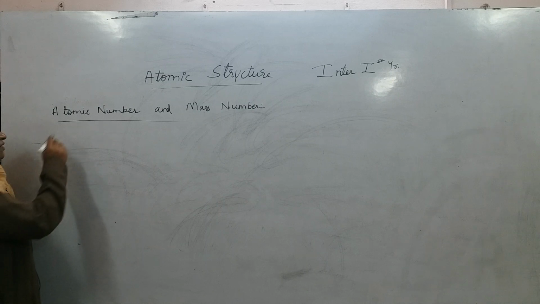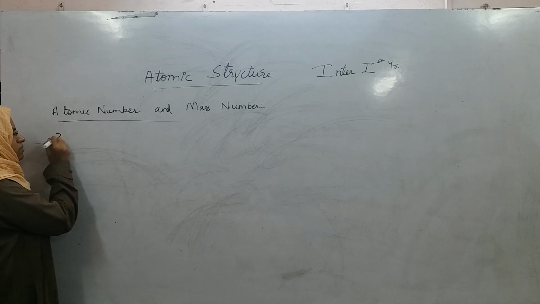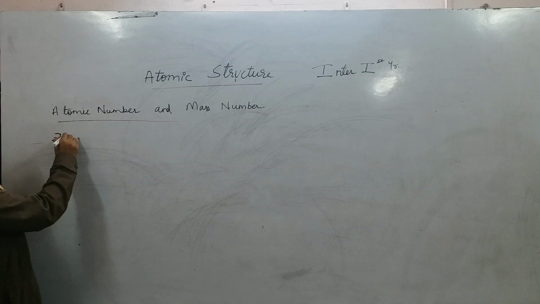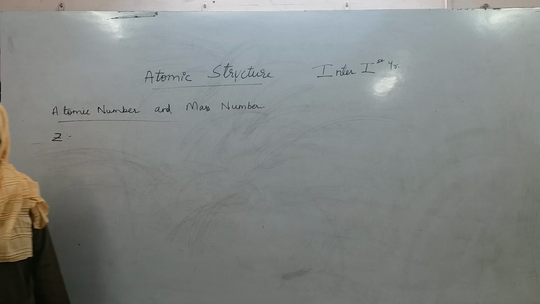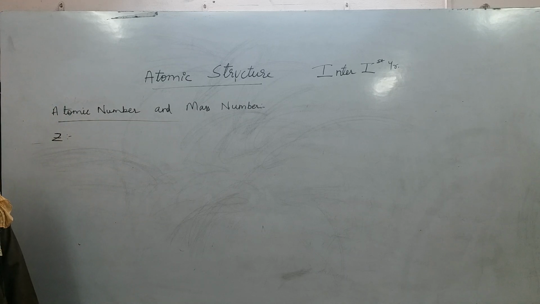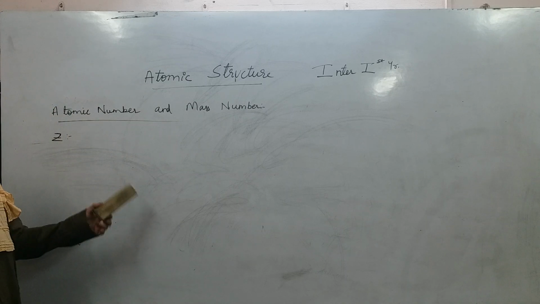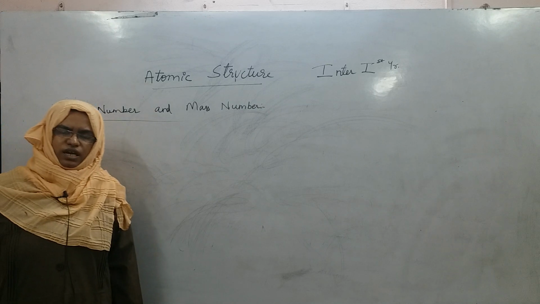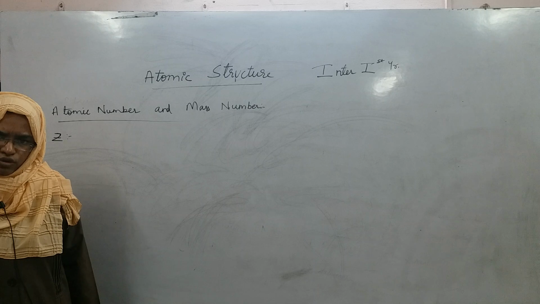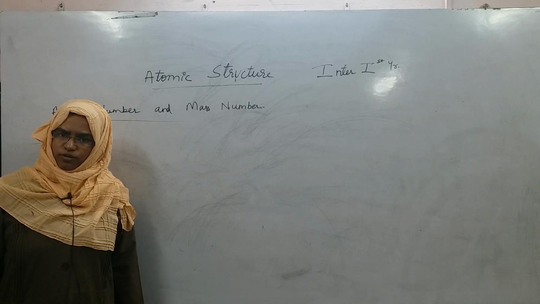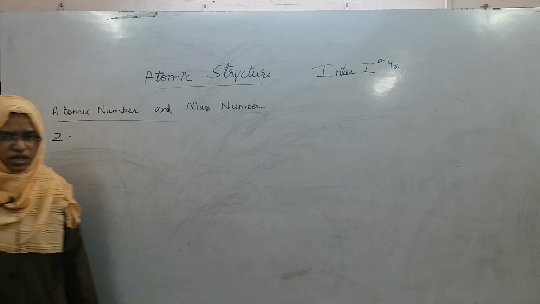So, now let us look at what is atomic number. Atomic number is represented by the symbol Z, right. You know that protons are positive in nature and present inside the nucleus, and electrons are negative in nature and present around the nucleus, and the charge of the protons is exactly opposite to that of electrons, right.